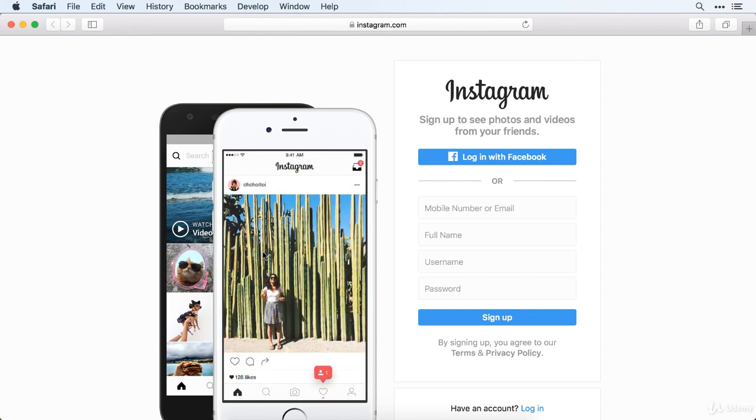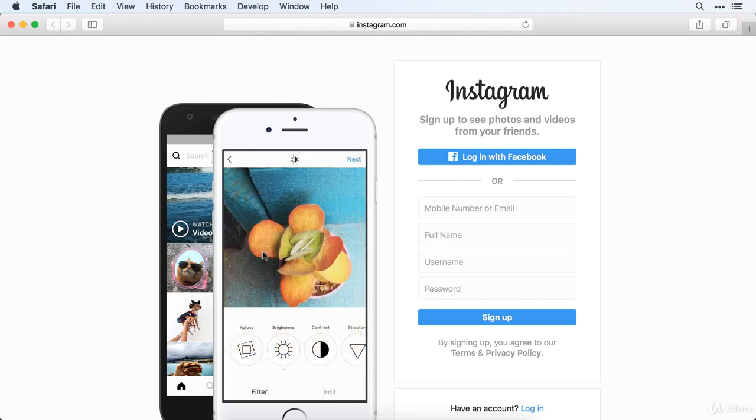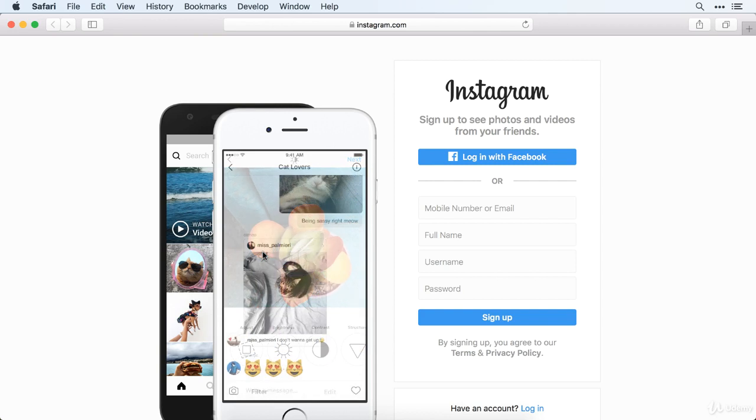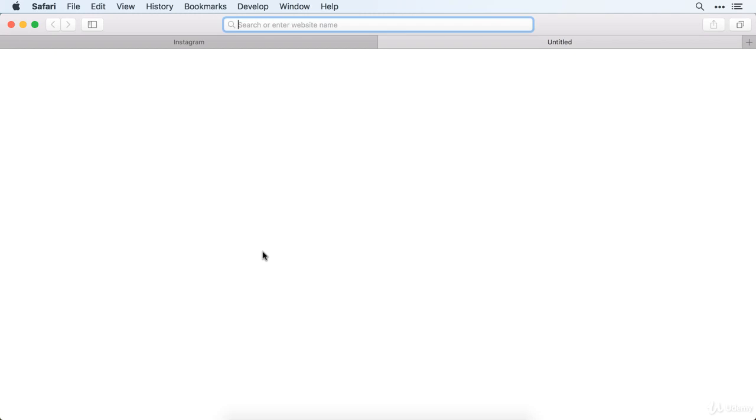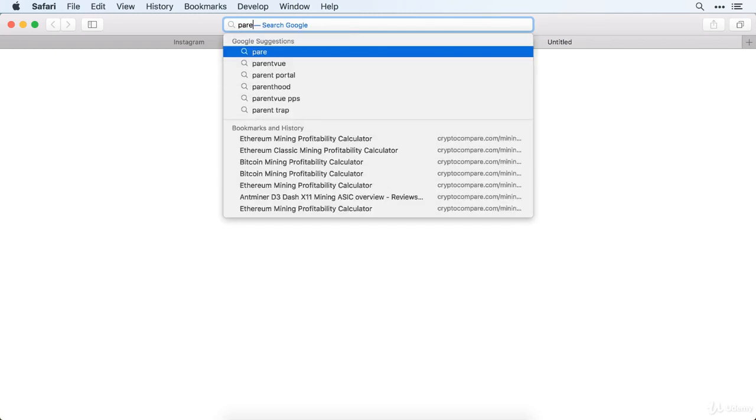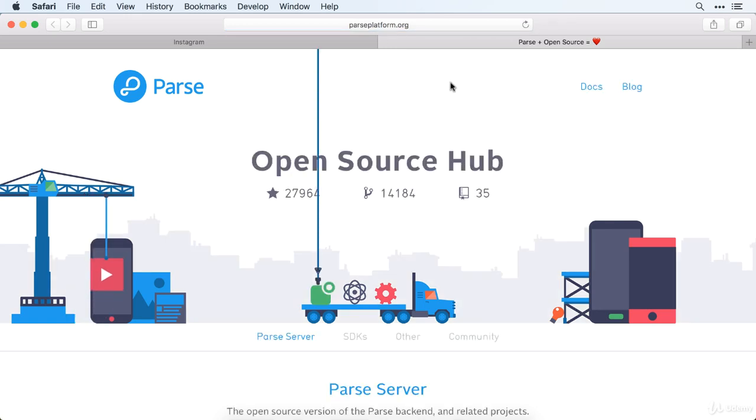Now, I kind of mentioned Parse before. Parse is a place for us to make the whole backend for our app. We're going to store our photos there. We're also going to have some communications, like creating user accounts and whatnot. So to get access to Parse and learn more about it, go to parse.com. This is going to forward you to parseplatform.org.